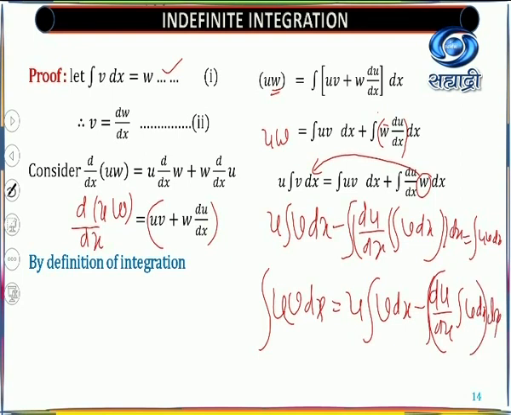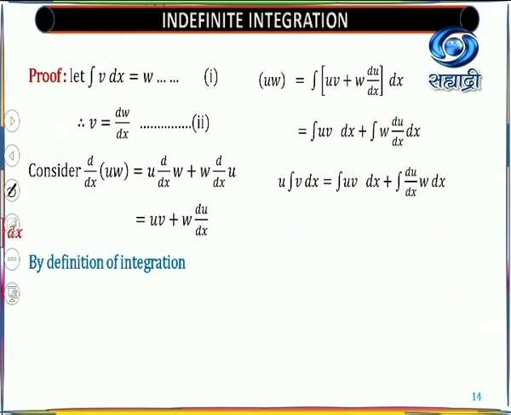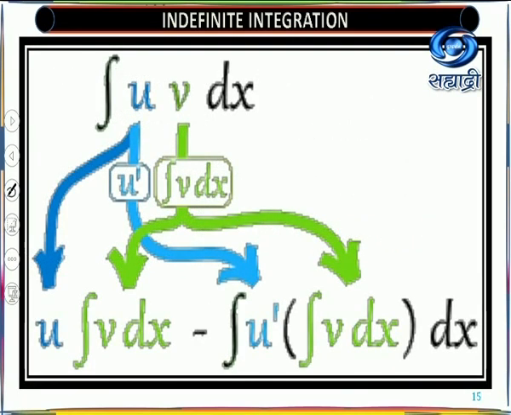Now, that is the statement of your theorem. So what you will write now finally? Finally you will write integration of u into v dx equal to u into integral of v dx minus integral of du by dx integral of v dx into dx. Okay, so this is called integration by parts.